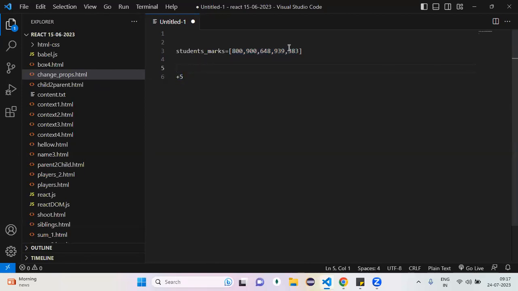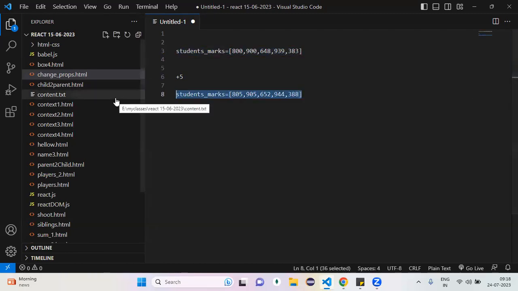With 5. That means my final output after this operation should be what? 805, 95 plus 5, 52, 44, and this one, 8. So this is my input, and my output should be this one. So how can we get it? That's my question.